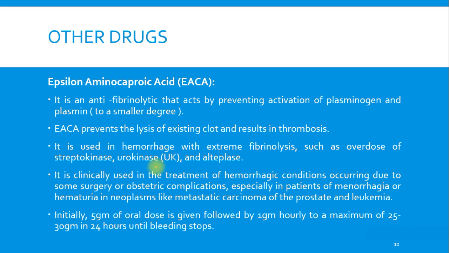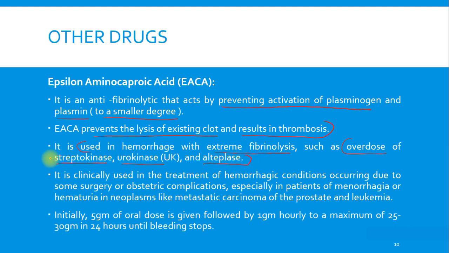Okay, so these drugs act by preventing activation of plasminogen and, to a smaller degree, plasmin. So this epsilon aminocaproic acid prevents the lysis of existing clot and results in thrombosis. So it is used in hemorrhage with extreme fibrinolysis, such as in overdose of the drugs streptokinase, urokinase and alteplase.